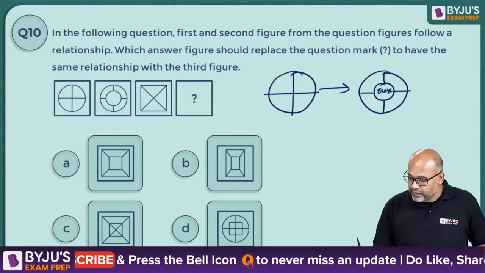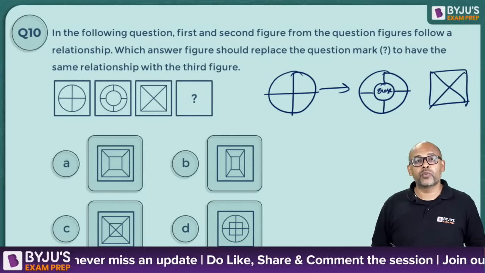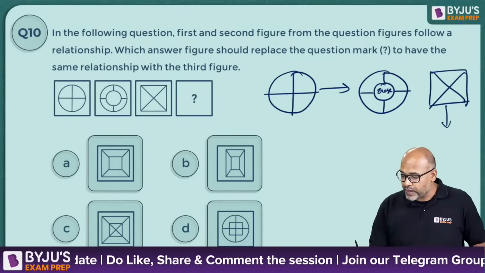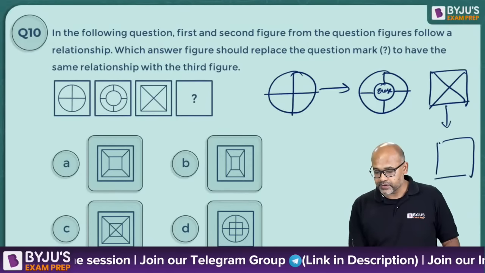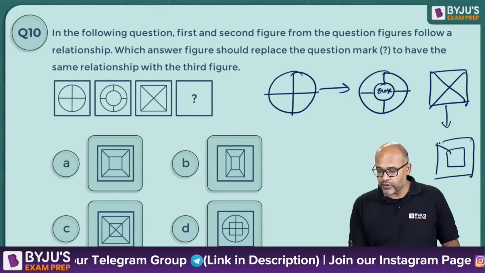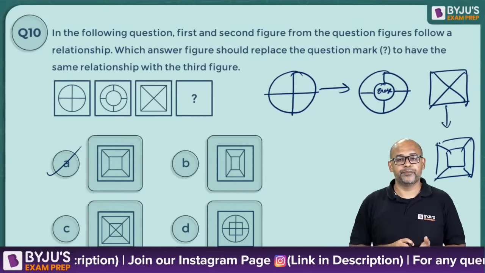Similarly, if you have a block that is a square and two diagonals, the one square will become two squares, right? Square number 1, square number 2, and you'll get like this. Inside should be erased. That is there in your option A.